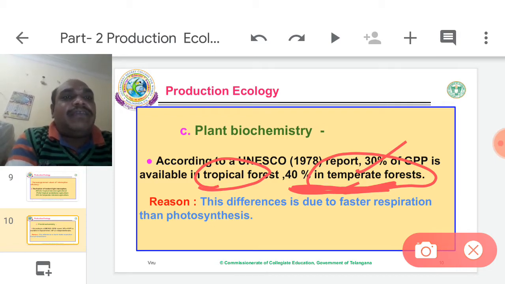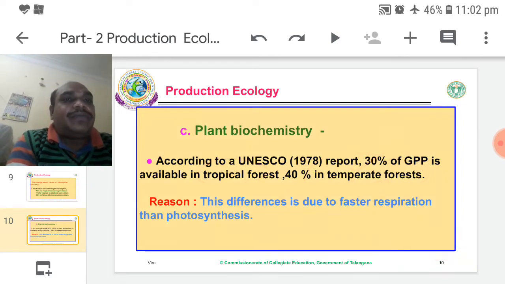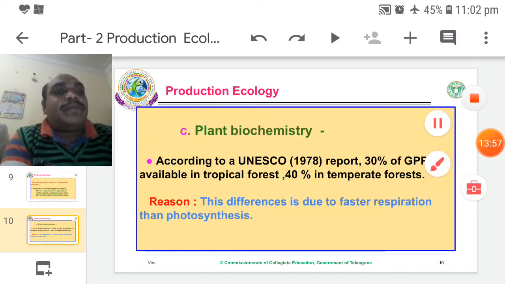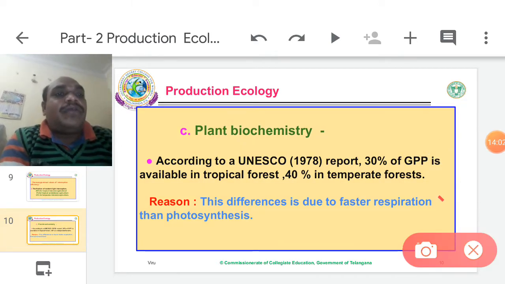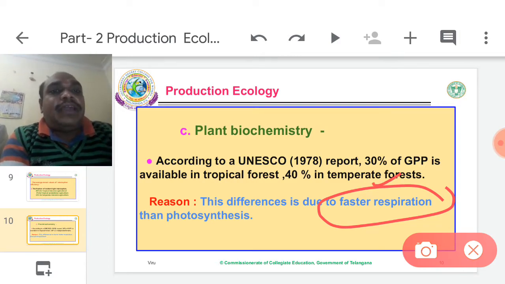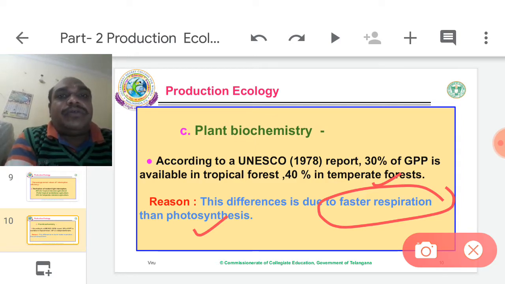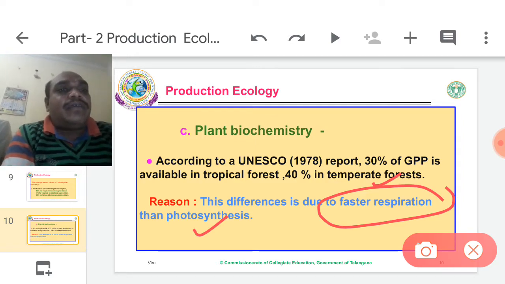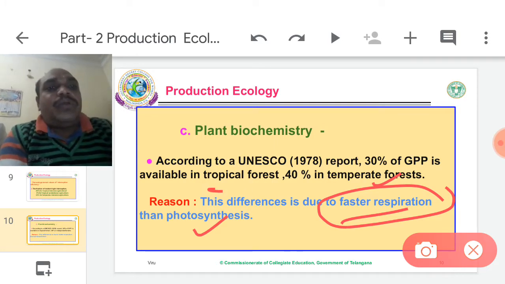The reason for this difference is faster respiration than photosynthesis. Plants are respiring and plants are photosynthesizing. Comparing the two physiological aspects, respiration is too fast in tropical forest.